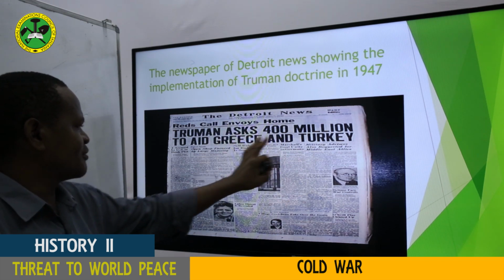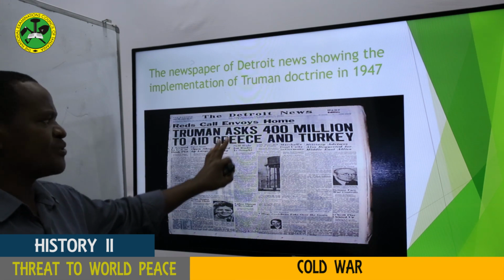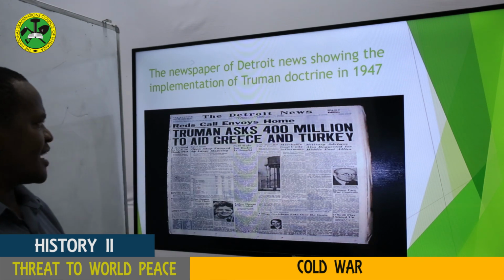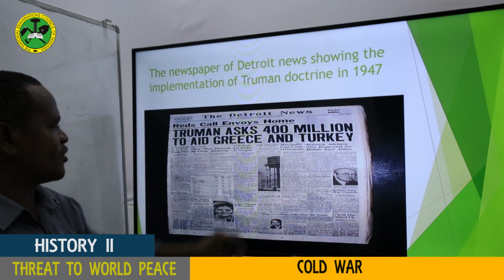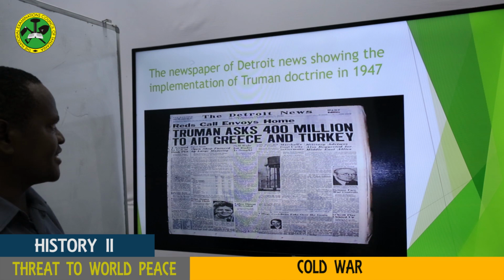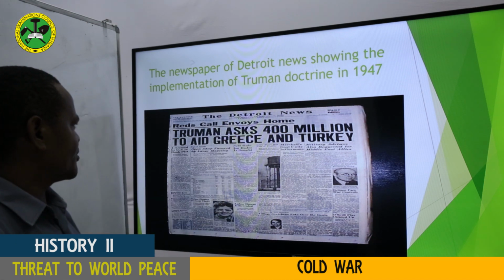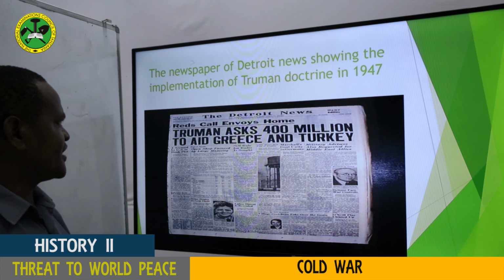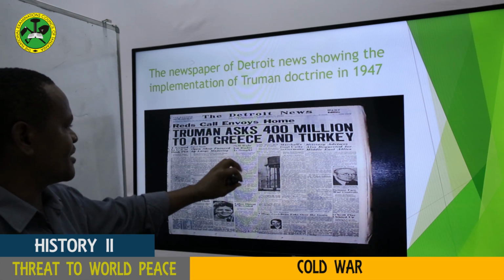Already there were some communist movements in these countries, and the USSR had already started to fund some of the socialist movements to take over Turkey and Greece. So the Americans quickly agreed to provide $400 million to help Greece and Turkey so that they don't turn communist. So you can see this is just an example of the Truman Doctrine.